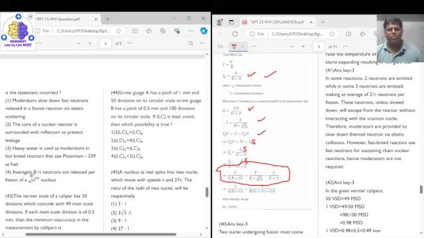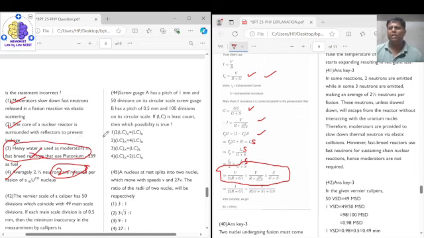The average of 2.5 neutrons are released per fission in uranium. This average is because in some fissions it releases 2 and in some it releases 3, so the average of 2 and 3 is 2.5. So this is correct, this is correct, and this is correct, and I'm doubtful of this one, but because all the other three are correct, this is definitely wrong. So this statement is wrong.